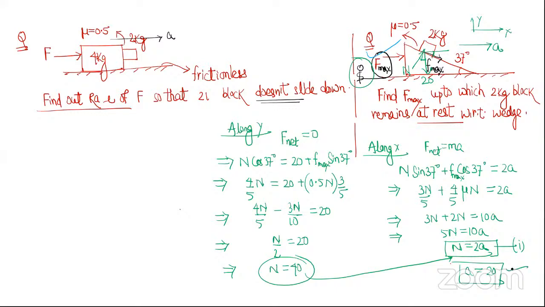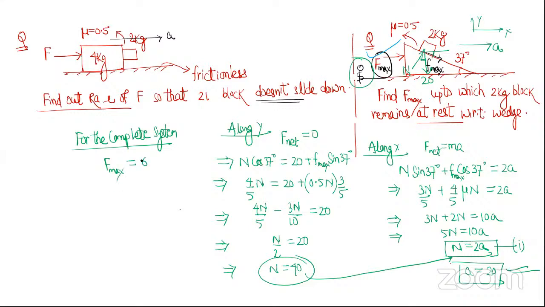Are all of you okay with this? Are all of you getting A equal to 20? Yes or no? Now for the complete system. The question was to find F max. For the complete system, the force F is acting, and the mass is 6 kg, 4 kg and 2 kg.